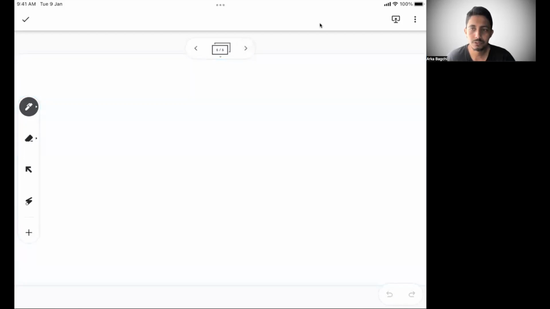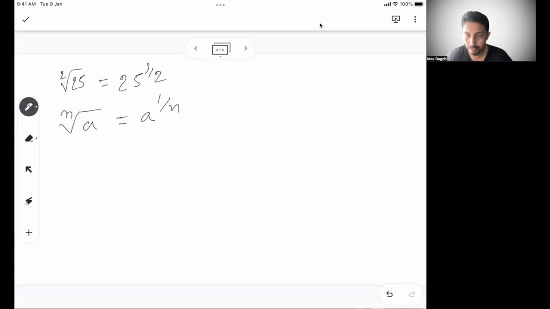Next problem, let's see what happens when there is a fraction. So we know if we write root over 25, which is nothing but 25 to the power 1 by 2. If nothing is given in the root, it's normally 2. But if something is given, so nth root of a means a to the power 1 by n, right? Now think if you have nth root of a to the power n, so that means a to the power n into 1 by n, which is nothing but a, right?